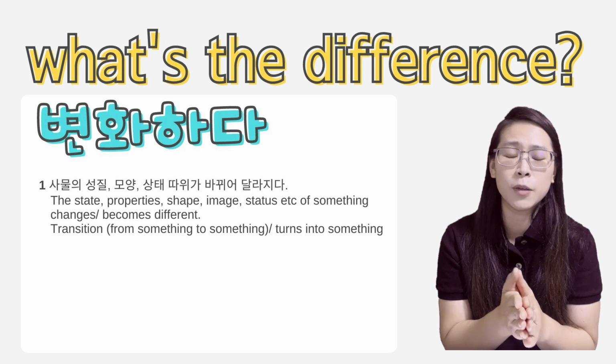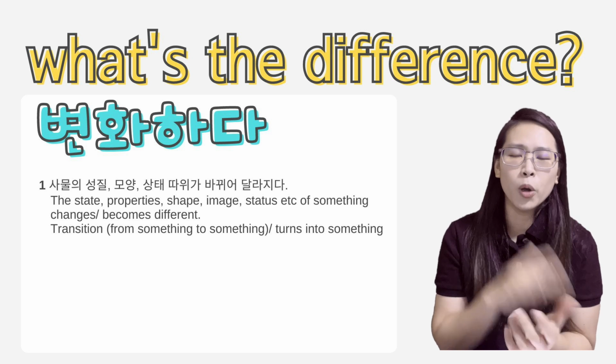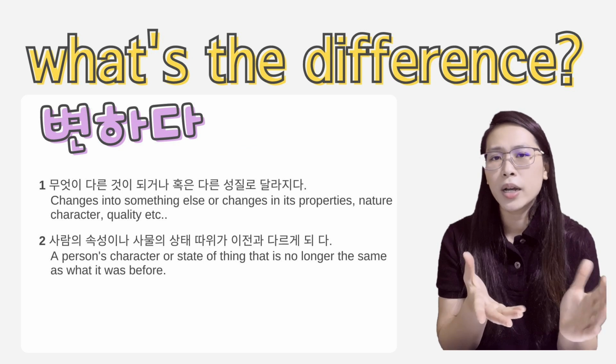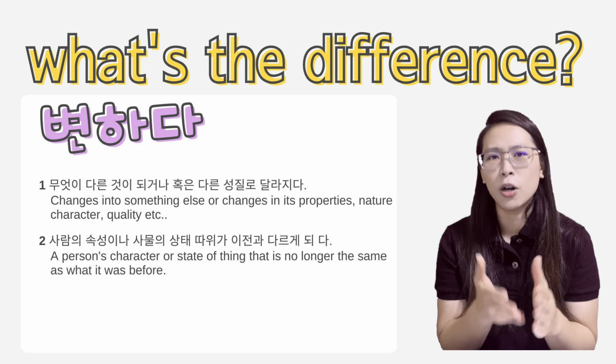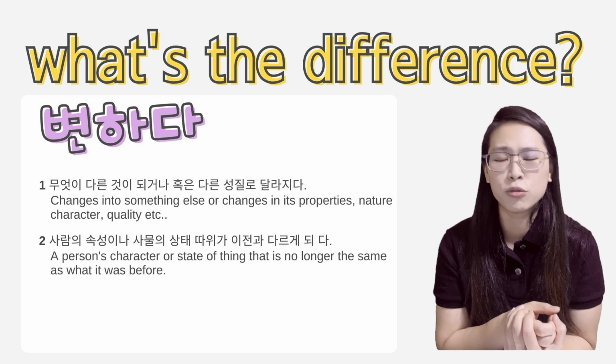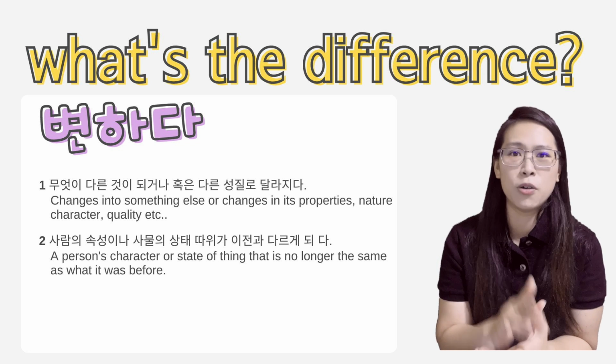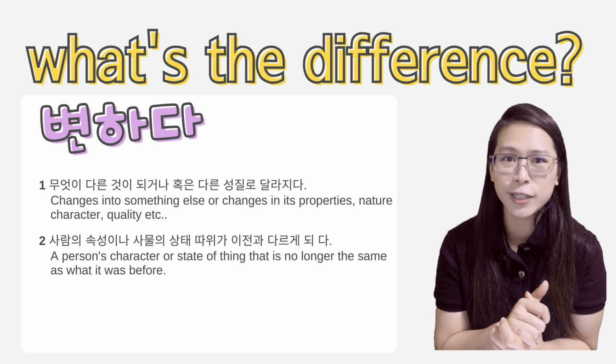It's a passive verb in that sense. Okay, so that's a slight difference between 변화하다 and 변경하다. 변하다, it's kind of like the simple version of both 변경 and 변화하다. It's more similar to 바꾸다, and 바꾸다 is the most simplest basic form of the verb to change.